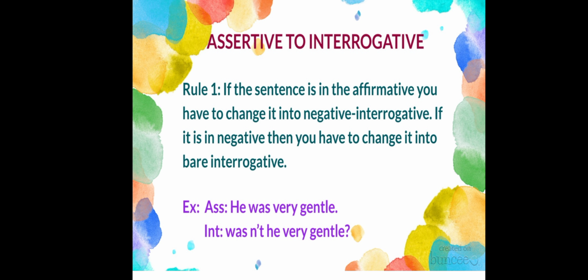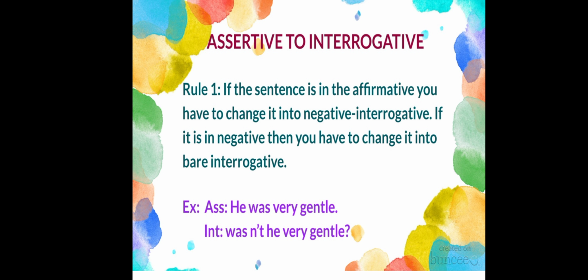We will learn what the rules are and how we change an assertive sentence into interrogative. So here is rule number 1. Rule number 1 is: if the sentence is affirmative, you have to change it into negative interrogative. We all know that assertive sentences are of two types.